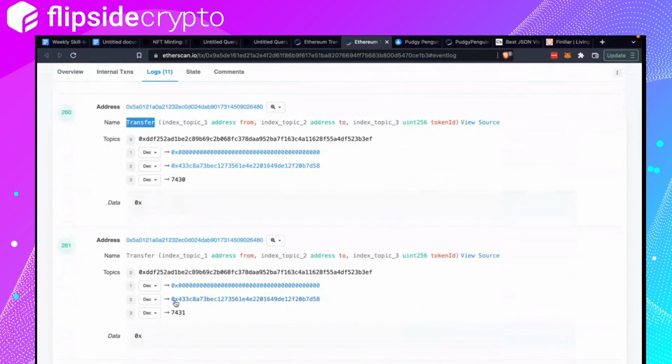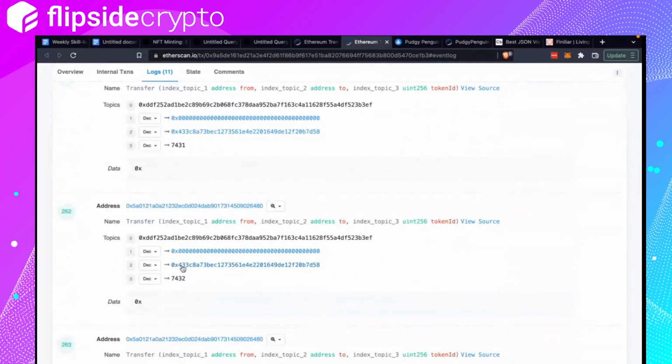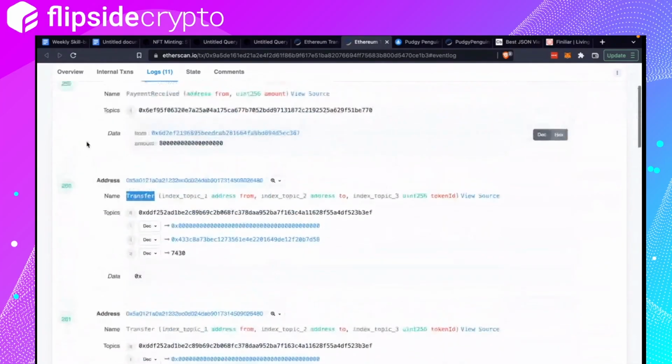This address sends to 0x433 and then token ID. Same thing, sends to 433 token ID, right?